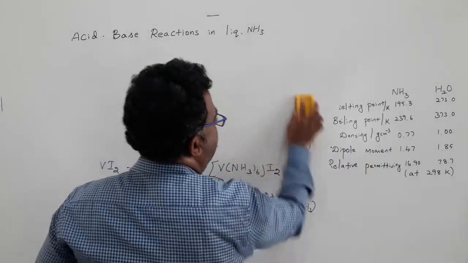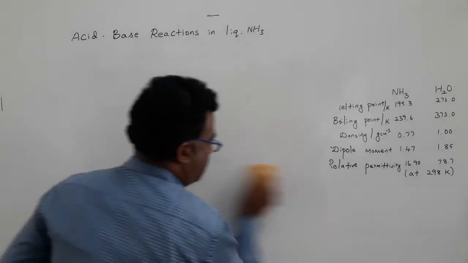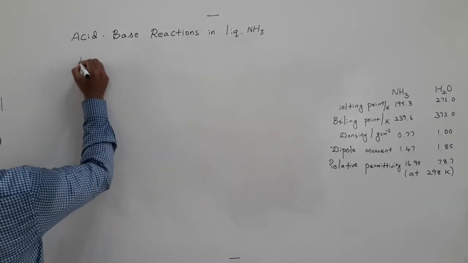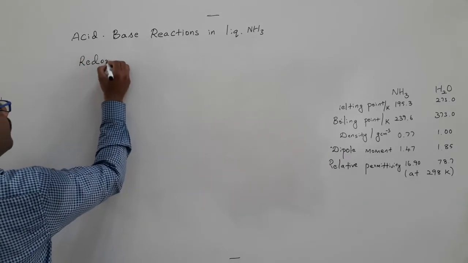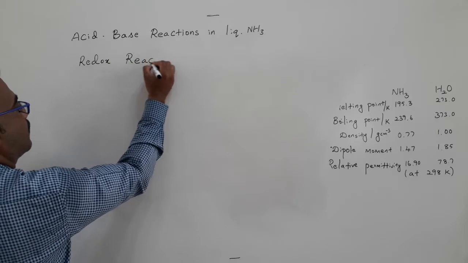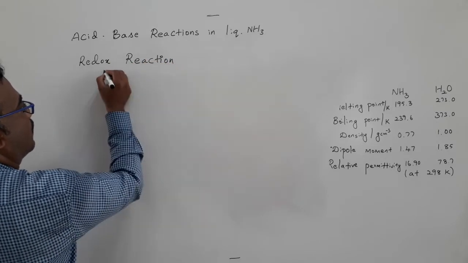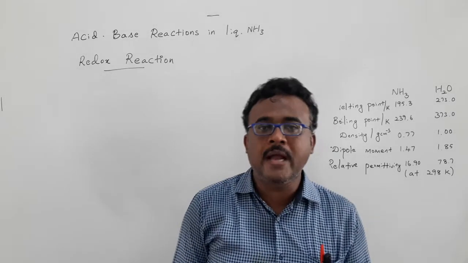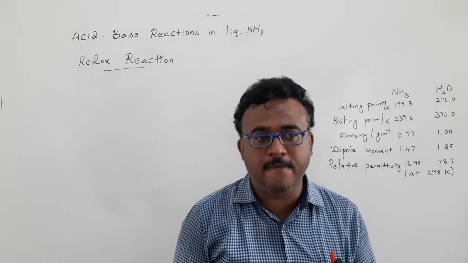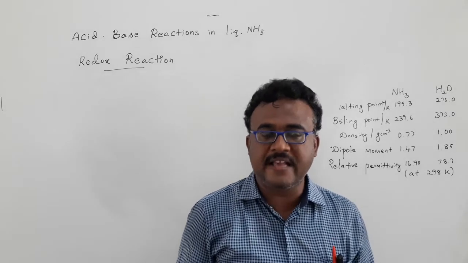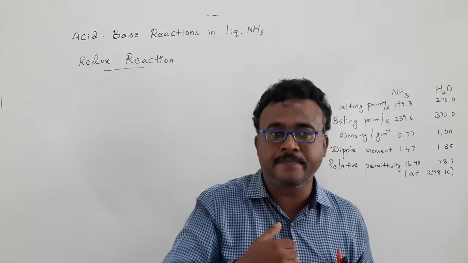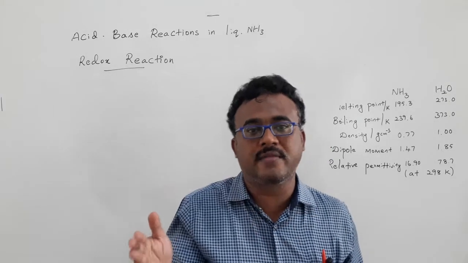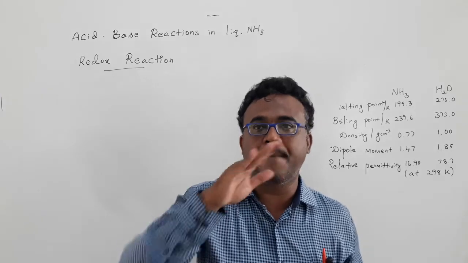Then the next one is redox reaction. This is based on the reduction potential value of liquid ammonia. When we compare the water system, we know the reduction potential is based on water to oxygen conversion, like that of proton to hydrogen.